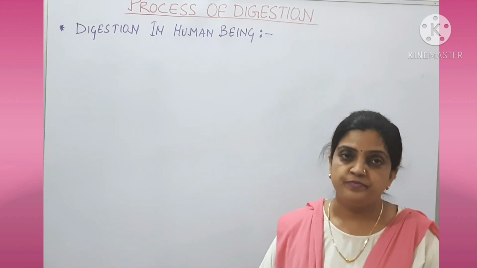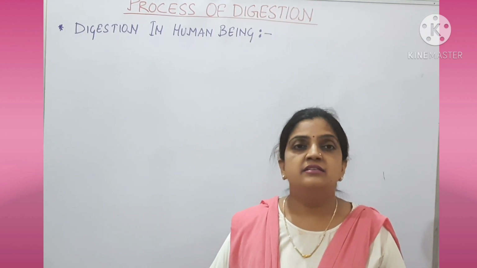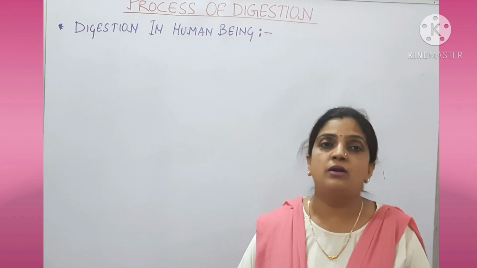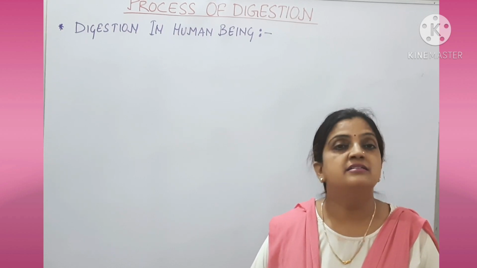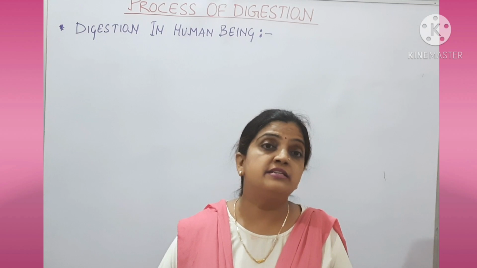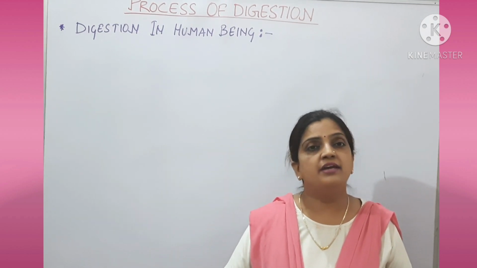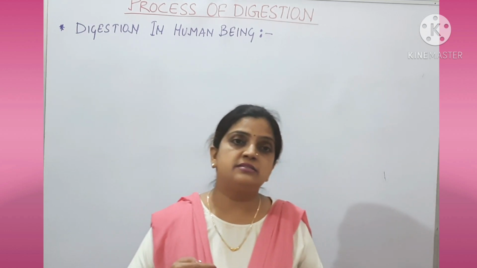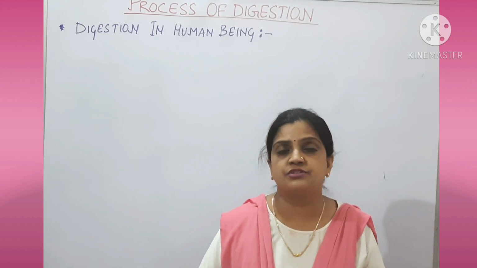I'll start with the mouth. And you know that inside the mouth, the salivary gland is present, and the salivary gland is responsible for the secretion of an enzyme called ptyalin, and this ptyalin is commonly called saliva, and the saliva is an amylolytic enzyme and it is useful there to break the polysaccharide starch into disaccharide maltose in the mouth. Now let us see the whole description on the board, how digestion is completed in the mouth.